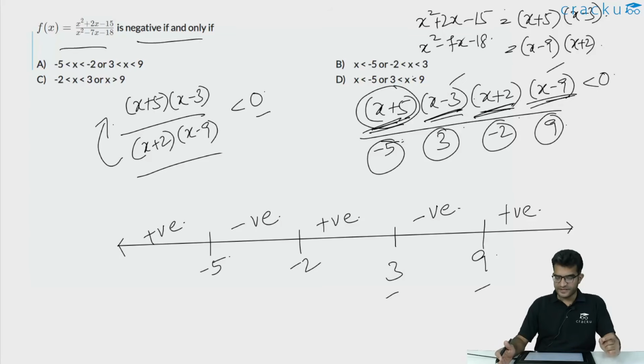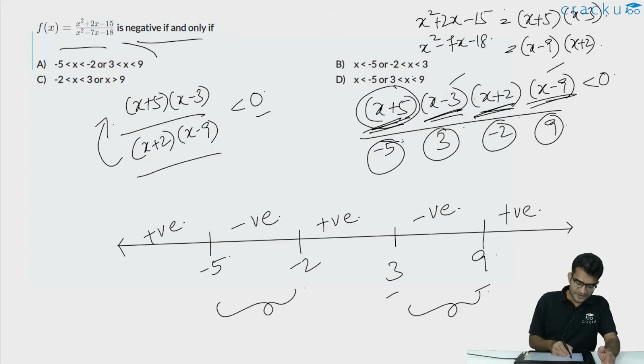So if you are looking for this expression to be less than 0, x has to either lie between minus 2 and minus 5, or it has to lie between 3 and 9. So the correct answer is option A.